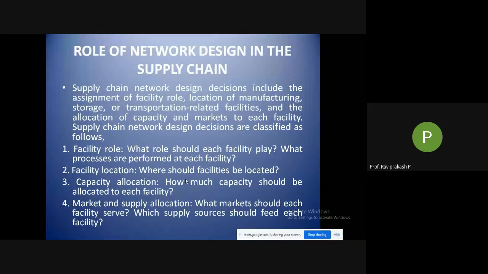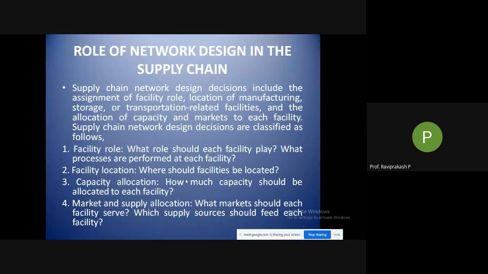Then coming to the role of network design in the supply chain. What is network design and what role does it have in the supply chain? Supply chain network design decisions include the assignment of facility roles, the location of manufacturing, storage or transportation related facilities, and the allocation of capacity and markets to each facility. Then supply chain network design decisions are classified as follows.